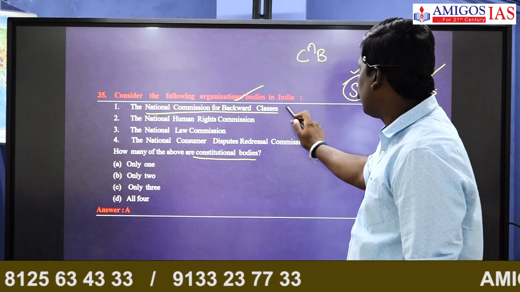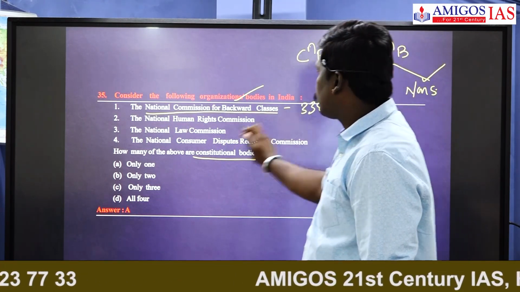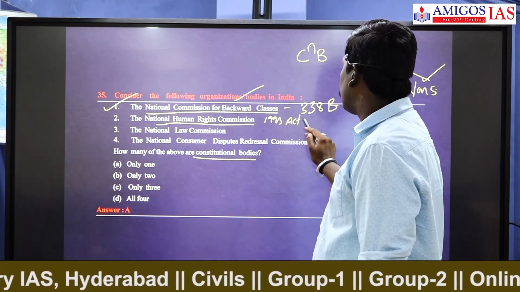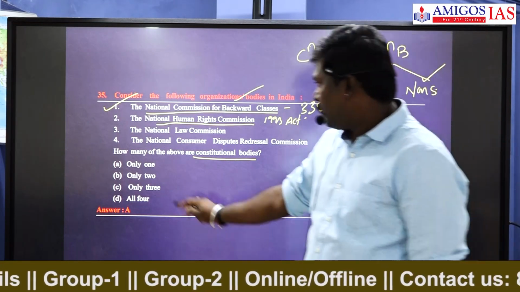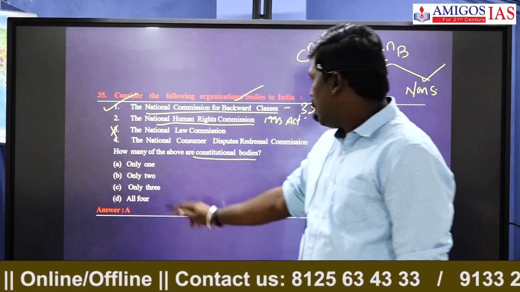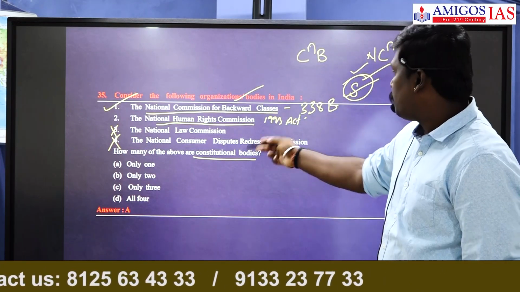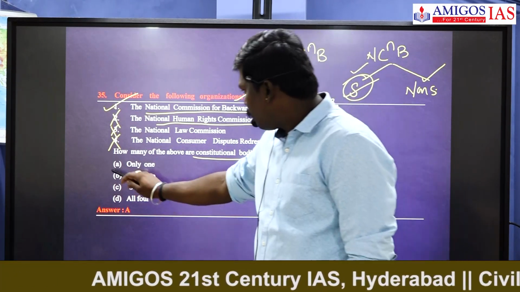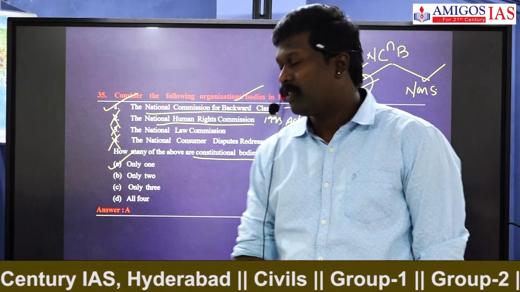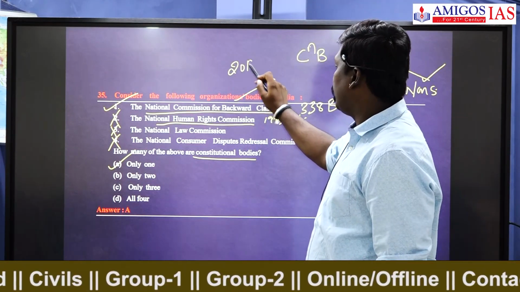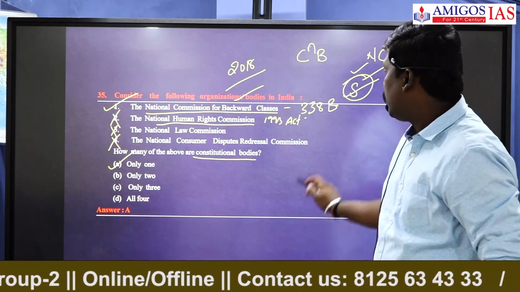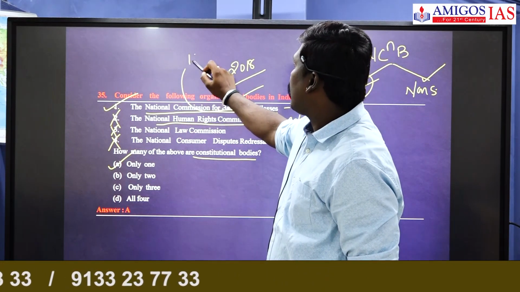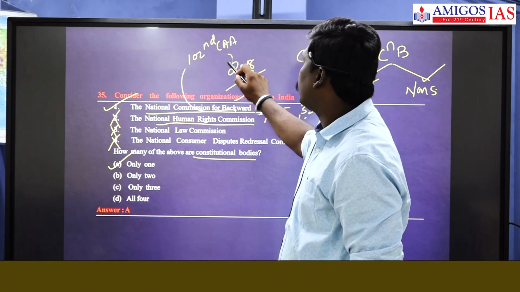National Commission for Backward Classes, Article 338B, is a constitutional body for sure. The National Human Rights Commission, 1993 Act, is not a constitutional body, it is a statutory body. The National Law Commission is a statutory body. The National Consumer Disputes Redressal Commission is also a non-constitutional body. So only one is a constitutional body among the above. If the question had been given before 2018, the answer would have been none, because the Backward Classes Commission was given constitutional status by the 102nd Constitutional Amendment Act in 2018.